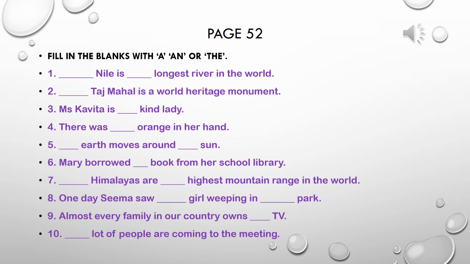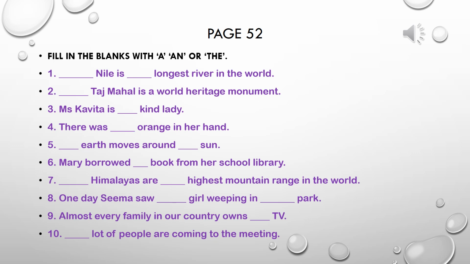Number 2. Taj Mahal is a World Heritage Monument. Again, Taj Mahal is a historical monument. So we will use article the in front of Taj Mahal. Number 3. Miss Kavita is dash kind lady. Kind starts with alphabet K and K is a consonant, so we will use article A. Miss Kavita is a kind lady. There was an orange in her hand, because O is a vowel, so we have used article AN.